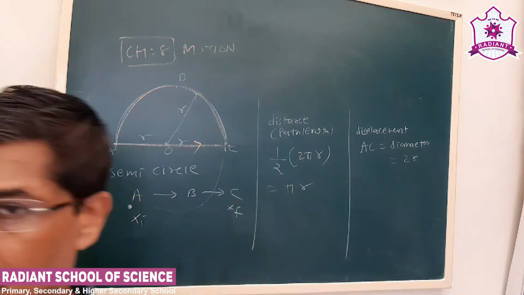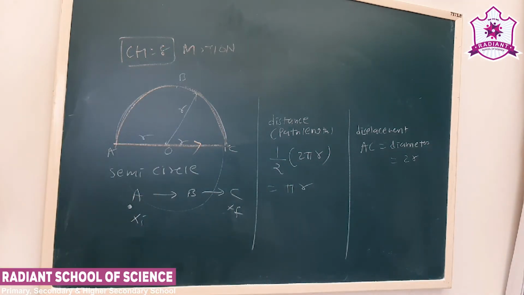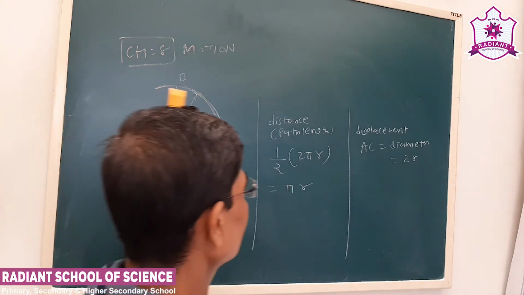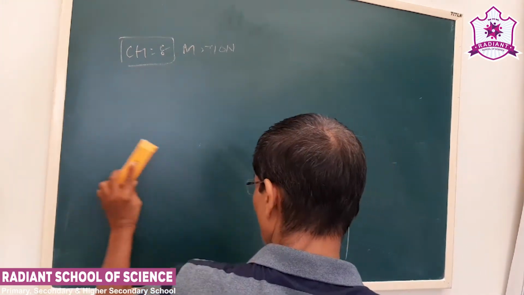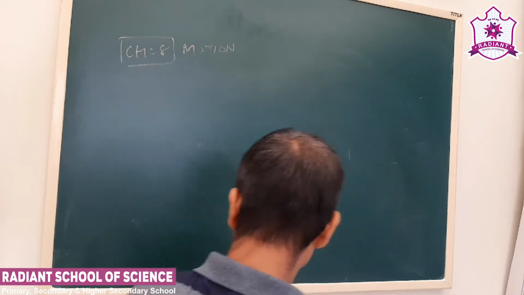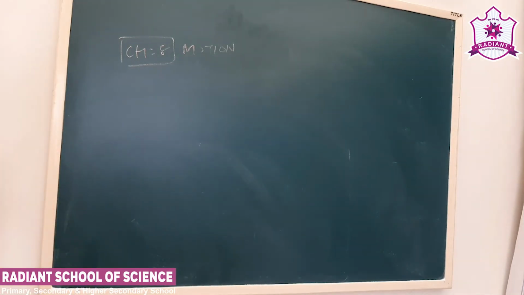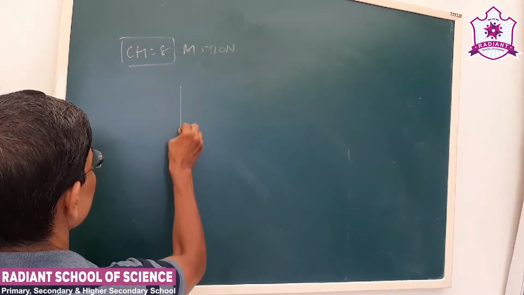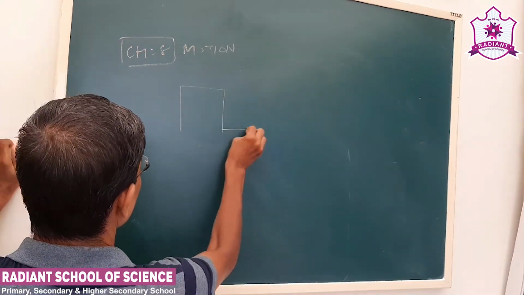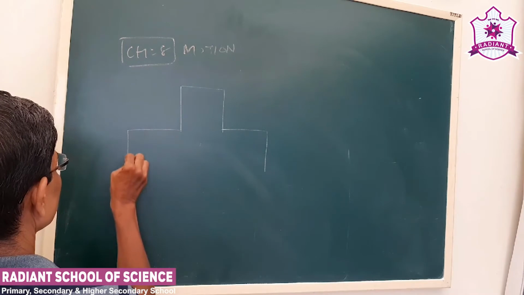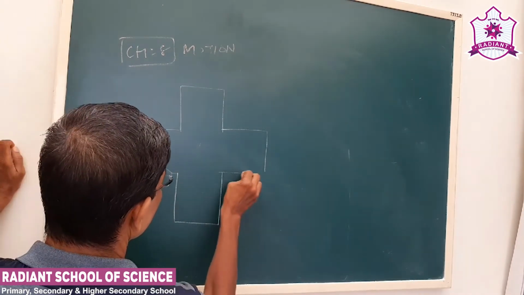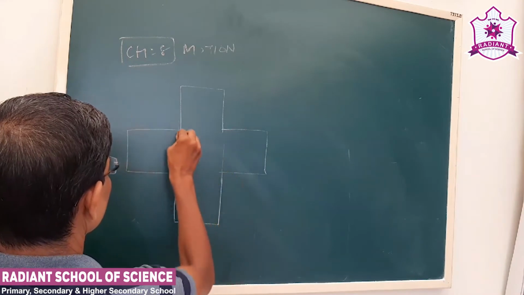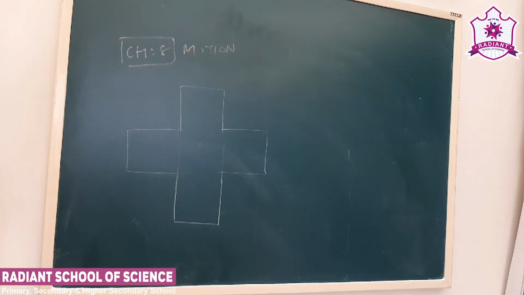Now we can have as many examples for distance and displacement. Now see, I give you a question. You can try at home. Now, what do you see here?